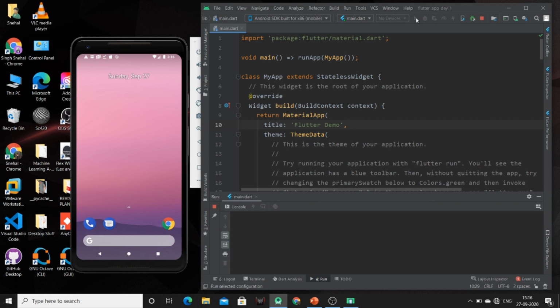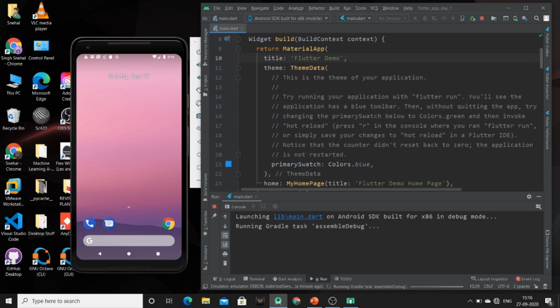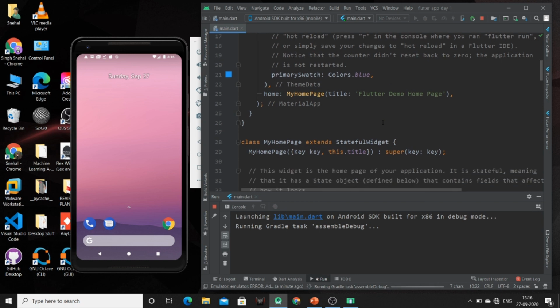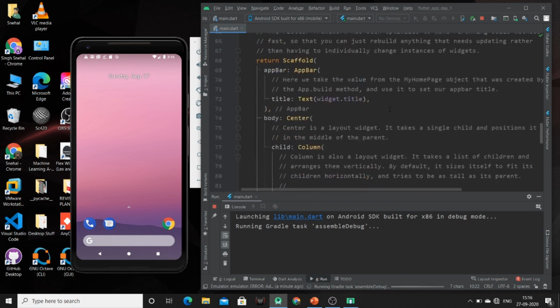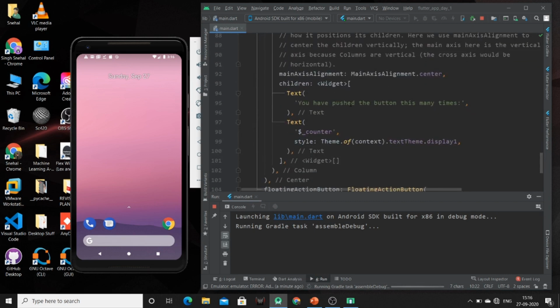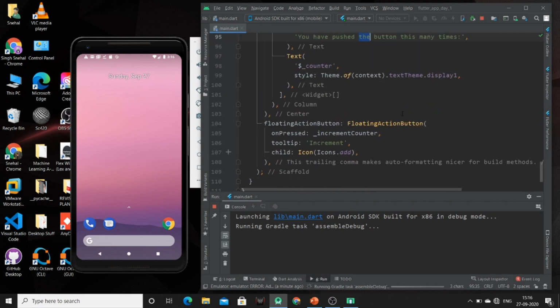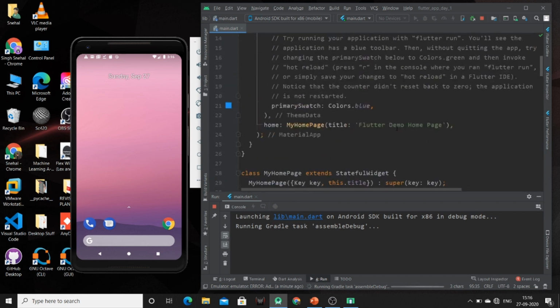So this app will be having one app bar that will be having this title Flutter demo, and inside that you will be having some text like you have pushed the button this many times, and one floating button will be there at the right bottom corner. So this launching of the app or running of the app will take some time. So up till that, let me show you the structure of this.